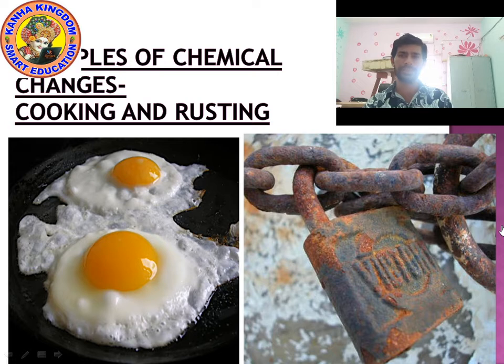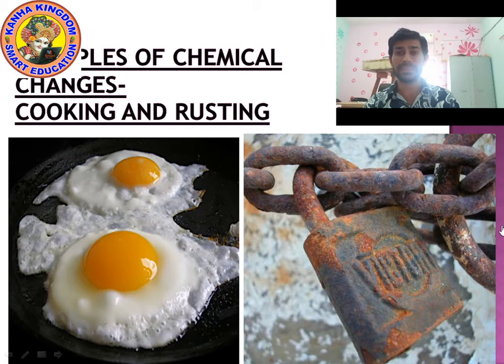When a substance corrodes, due to rusting, iron is covered with a brown layer which is known as ferric oxide. So it is a chemical change. Why?